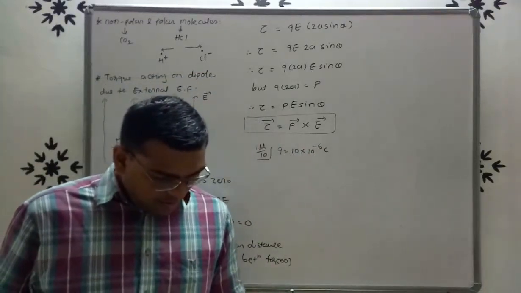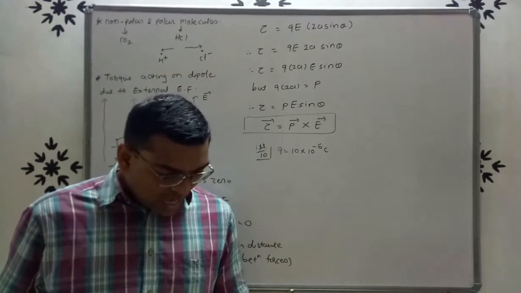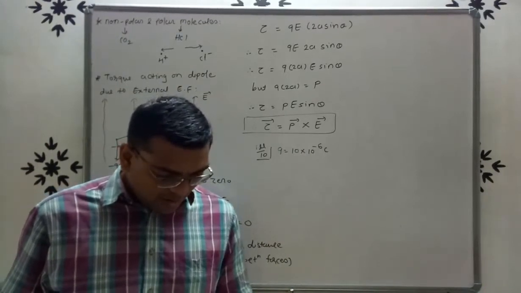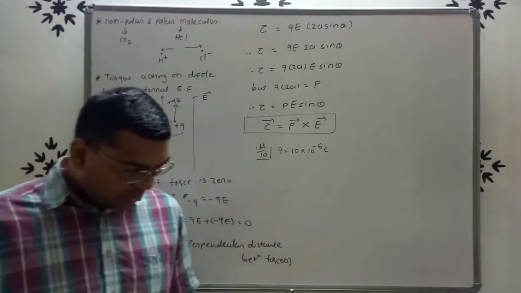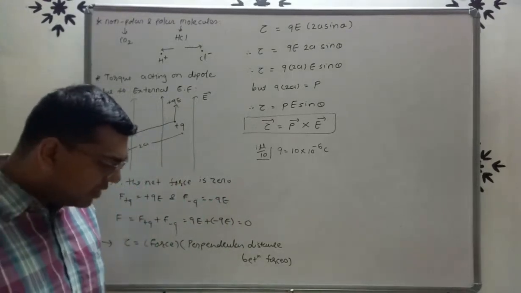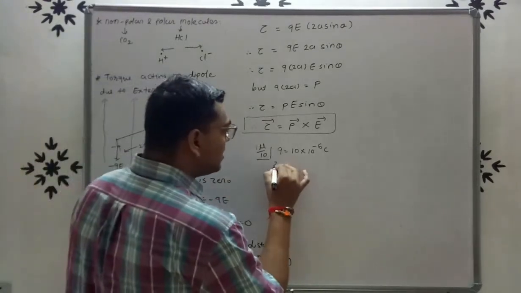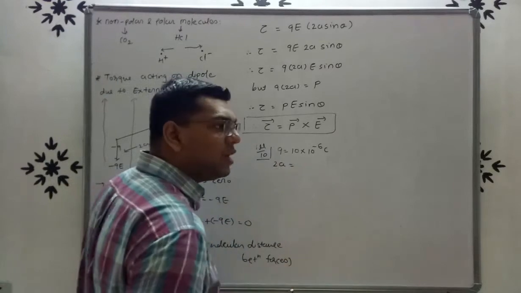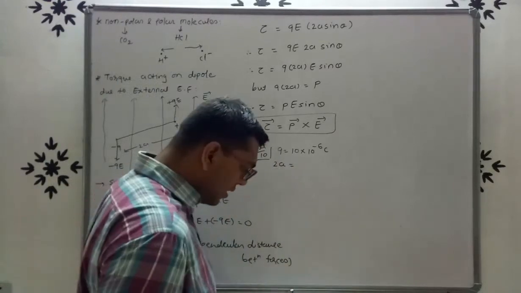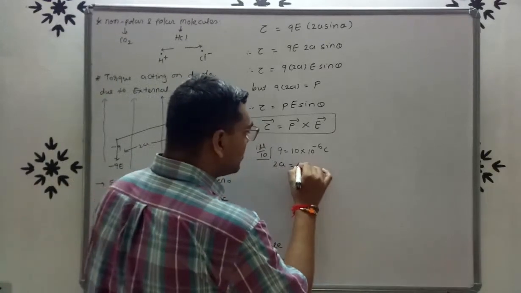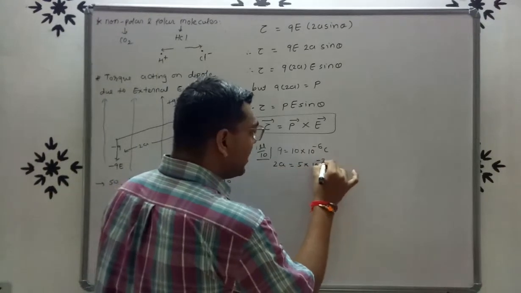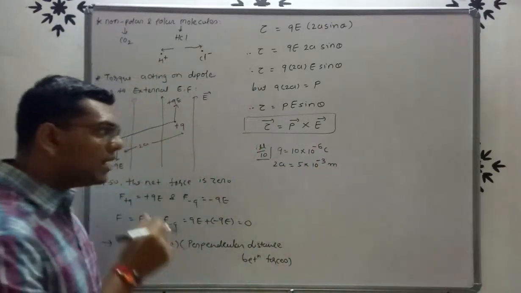Here these charges are placed 5 millimeter apart, right? So here the distance between the charges is given by 2a. So 2a is 5 millimeter, so 5 into 10 raised to minus 3 meter.